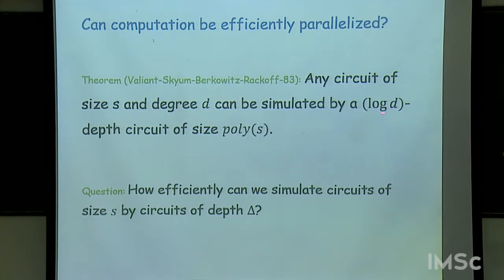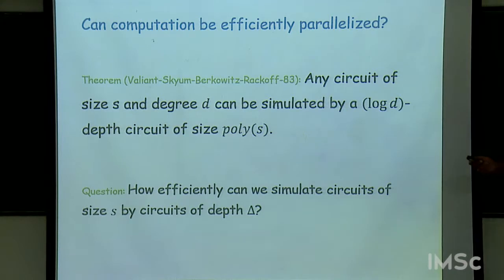Here when I say log d, I'm actually allowing gates with unbounded fan-in, but you can conveniently ignore that detail, it's not very important. Otherwise, this log d will essentially just become log s times log d. So basically this says that yes, you can parallelize any piece of arithmetic computation, and we will see one application of this result very shortly.